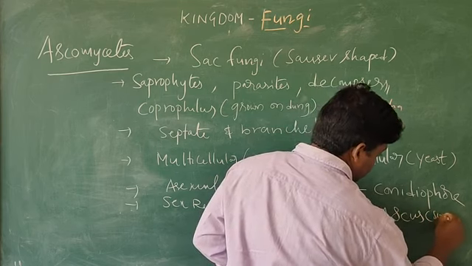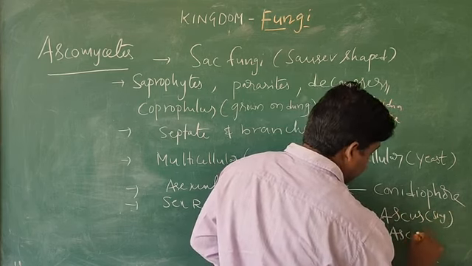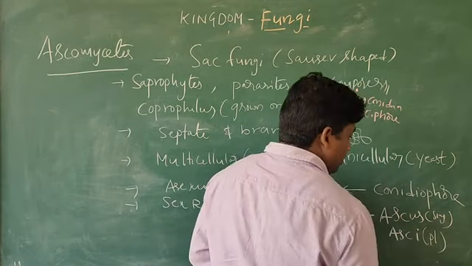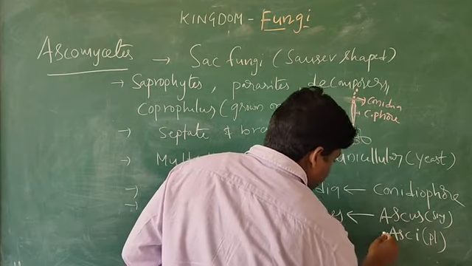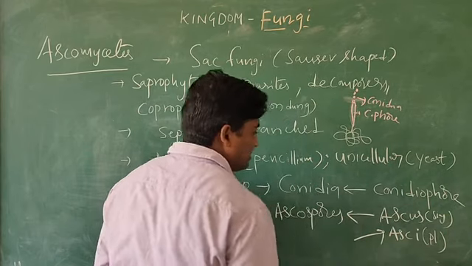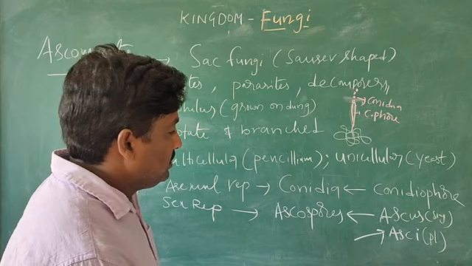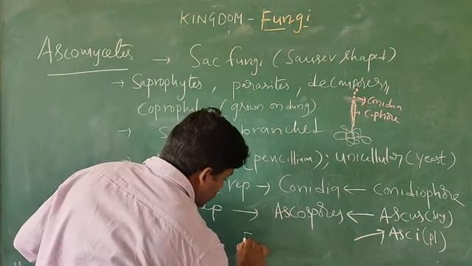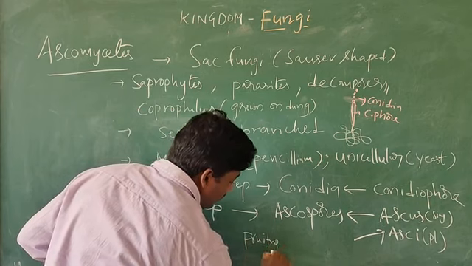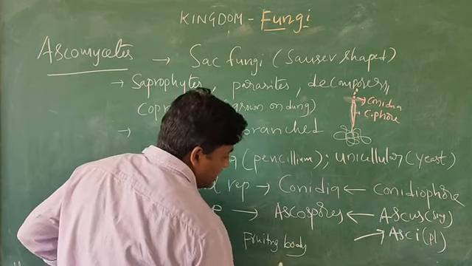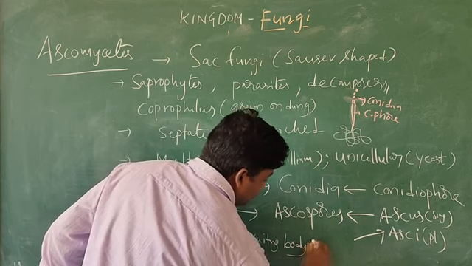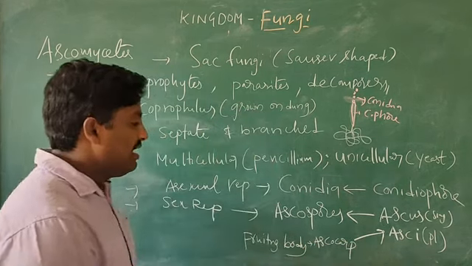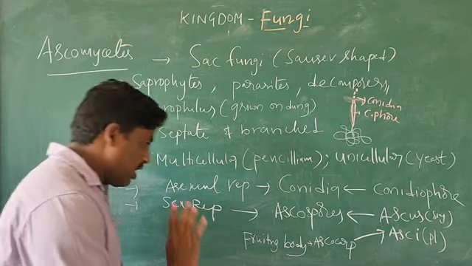Ascus is the singular; asci is the plural. The ascus is formed from the fruiting body, whose name is ascocarp. Ascocarp, very important.